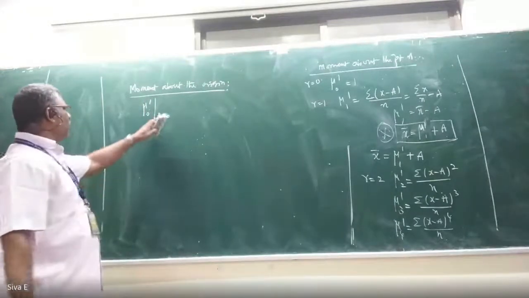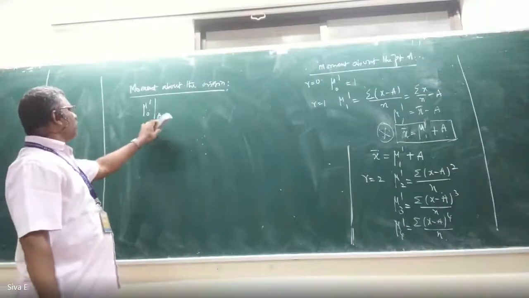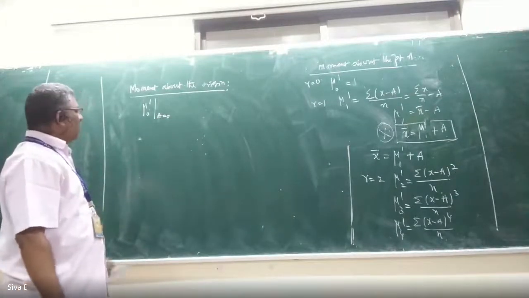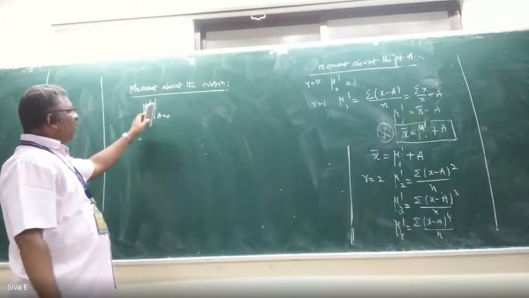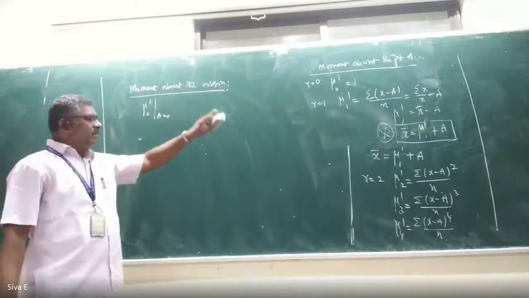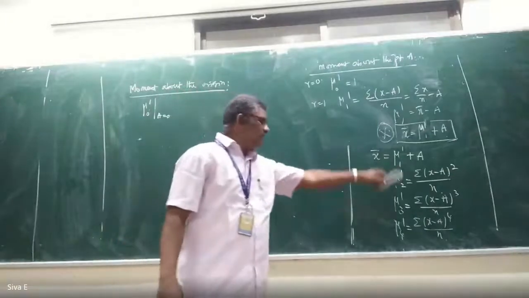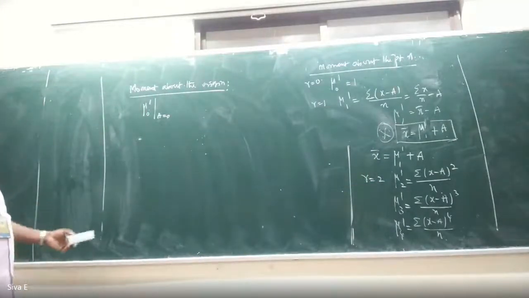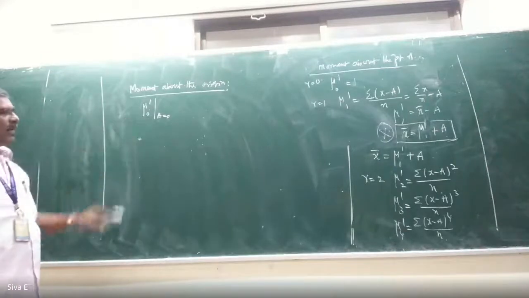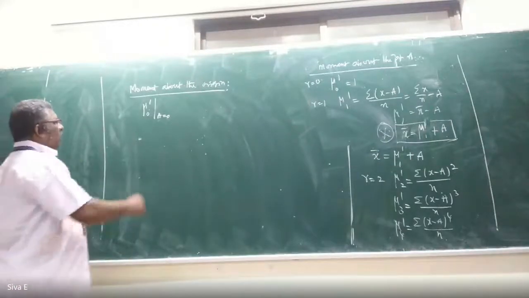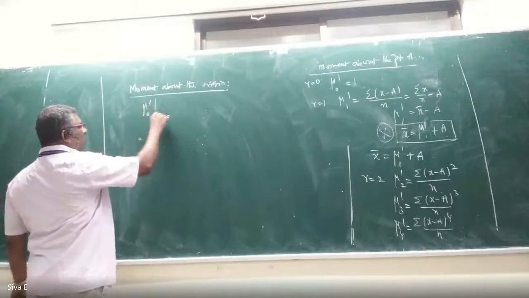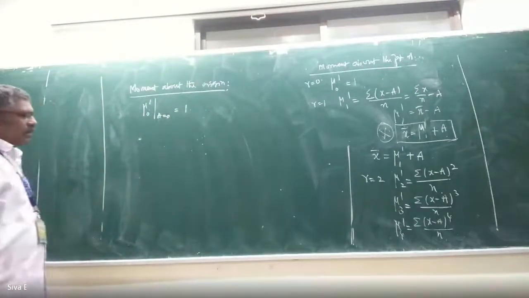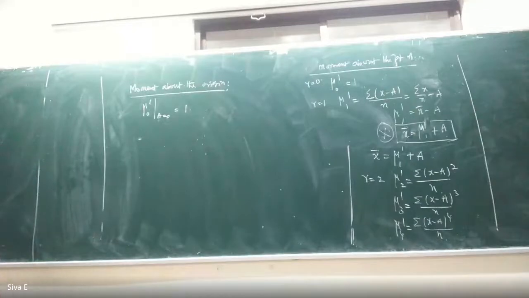Every time no need to write a equal to 0. That is for your reference only. Even for a moment about the origin you can use the same notation. For your understanding I am writing a equal to 0 every time. So here mu 0 dash at a equal to 0 is equal to 1. That will not change.